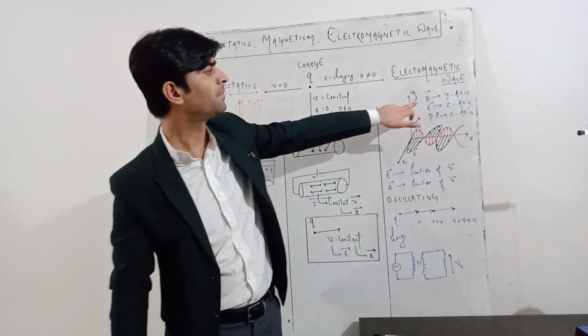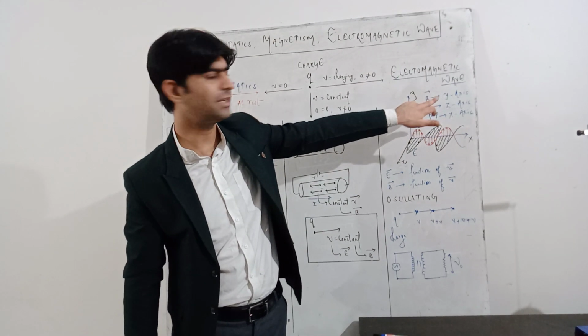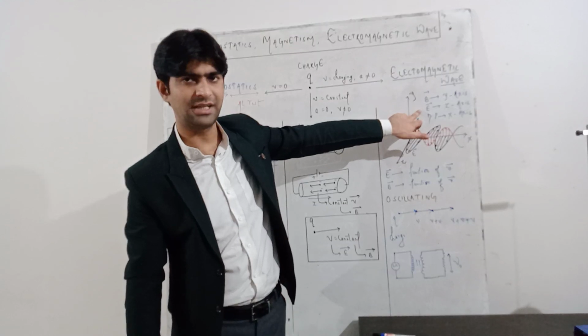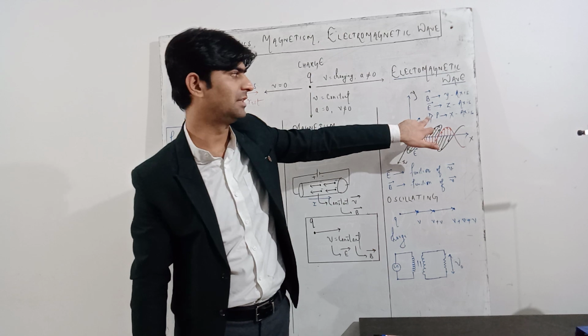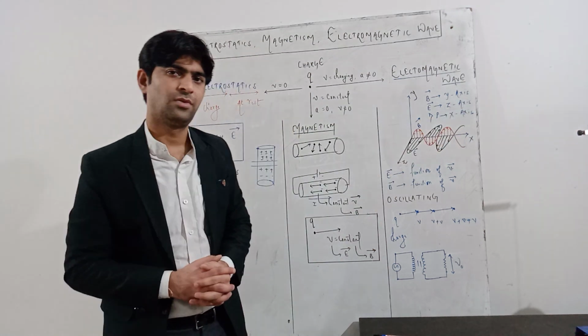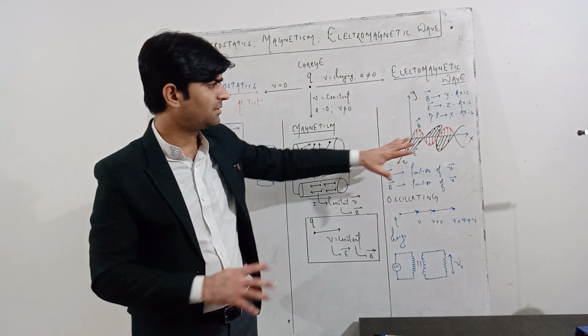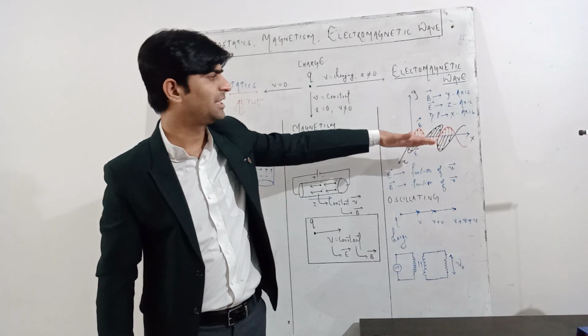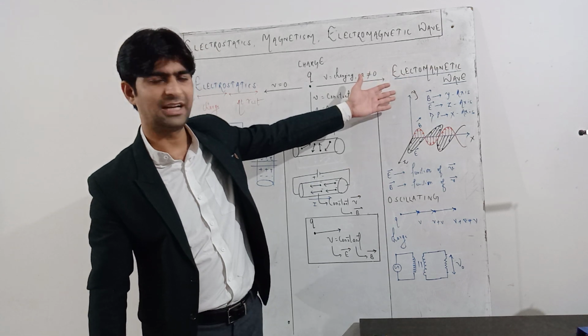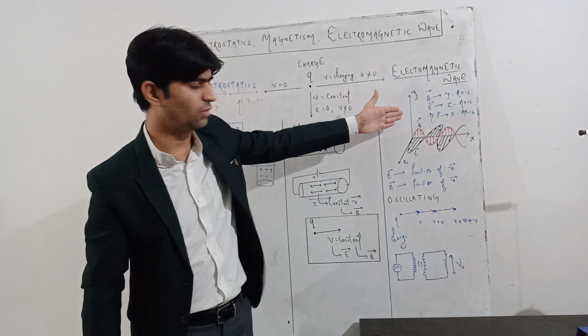Magnetic field is along the y-axis I have taken, electric field is along the z-axis. The DP stands for direction of propagation of the wave, it is along the x-axis. You may change the axes. If you take the electric field on x and the magnetic field on y, then the direction of propagation will be z.